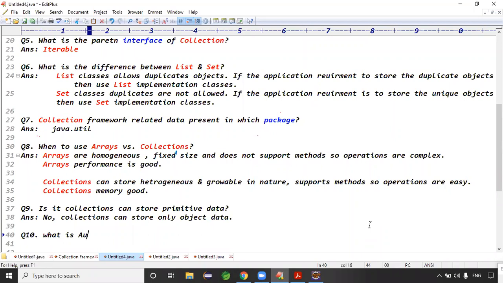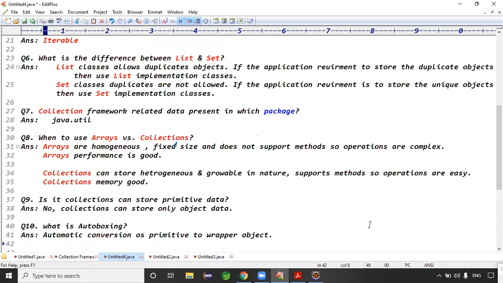Question number 10. What is autoboxing? Automatic conversion. Automatic is what is important, right? We are not doing it, it's automatically done. Automatic conversion of primitive data to a wrapper object is called autoboxing, right?